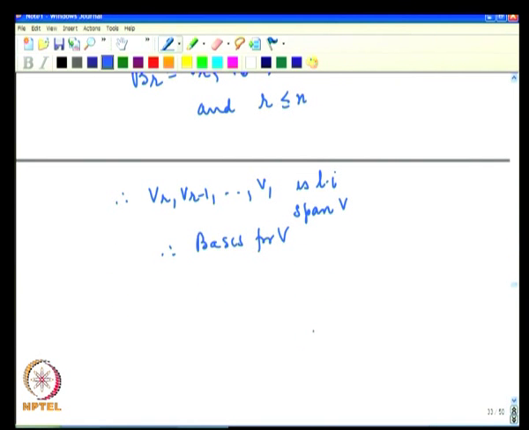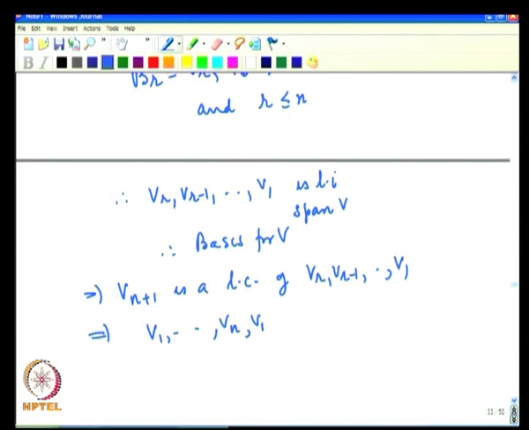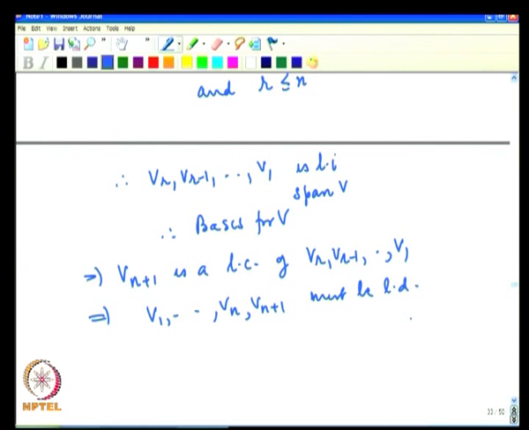Since they form a basis for V, any vector must be a linear combination of them. In particular, therefore, V n plus 1, which is not among these vectors, is a linear combination of Vr, ..., V1, which means that V1, V2, ..., V n plus 1 must be linearly dependent, because V n plus 1 is a linear combination of the previous vectors.